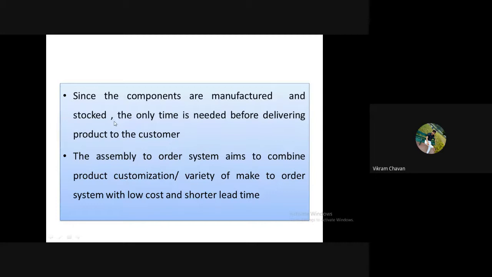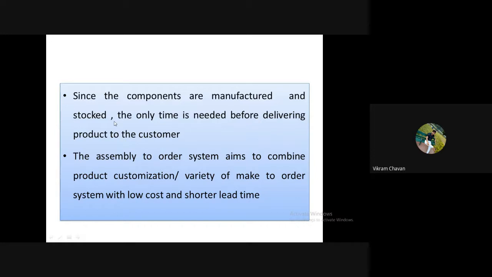So the advantage of this: the assemble to order system aims to combine product customization, or variety, of the make to order system with low cost and shorter lead time.